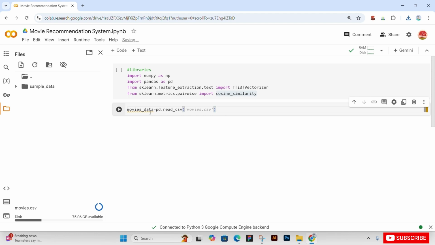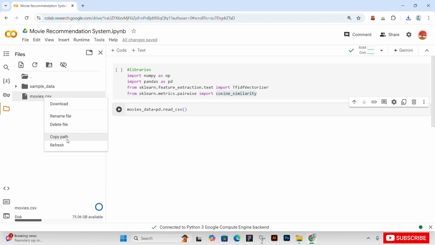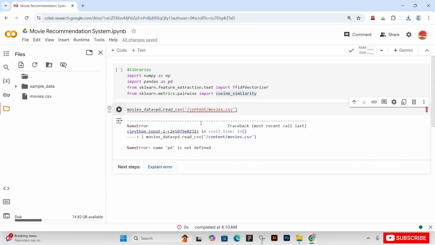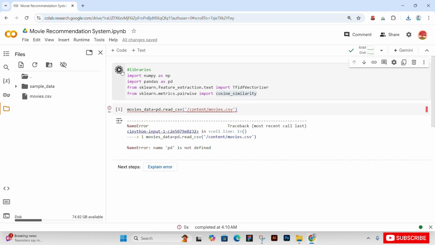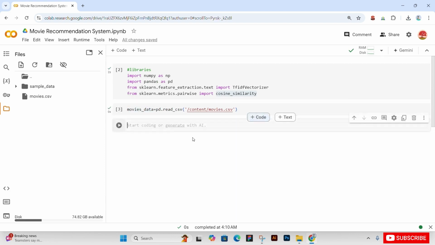We will give it our file's path by just copying the path and passing it to our function. So now run the cell. Okay, we had not installed our libraries, but now we installed it. So our data has been read.